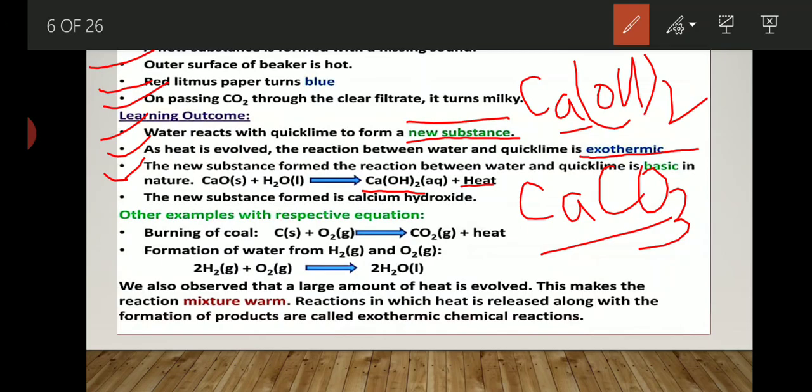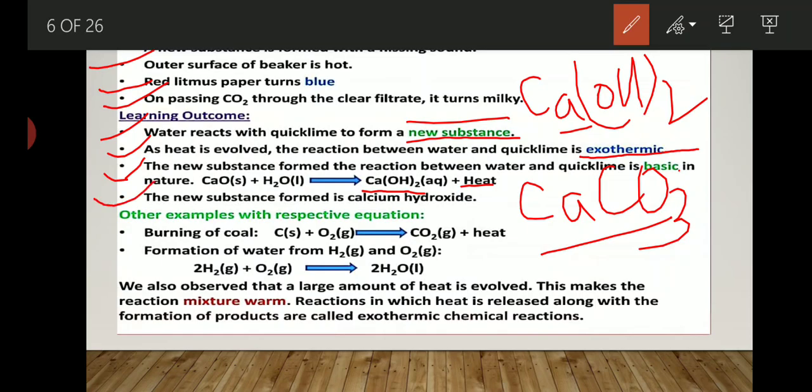Don't get confused. I said that when quicklime is mixed with water, it forms slaked lime, or lime water. When this lime water is mixed again with carbon dioxide gas, it forms the compound calcium carbonate. Because of the formation of this calcium carbonate, your solution becomes milky white. Now, just understand with another example.